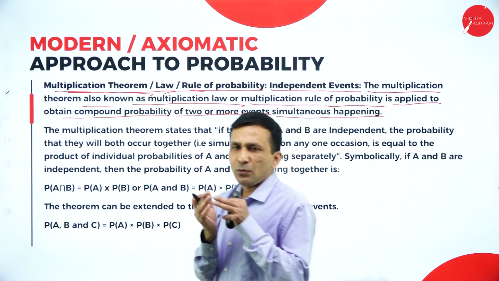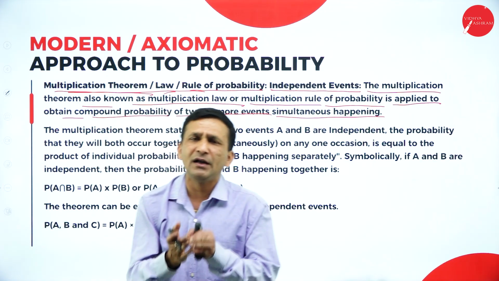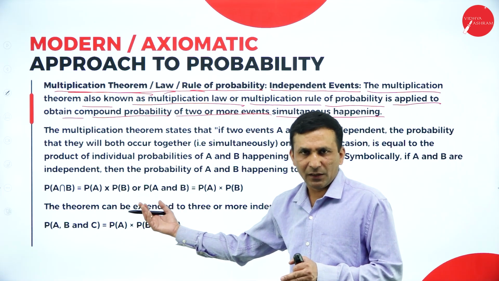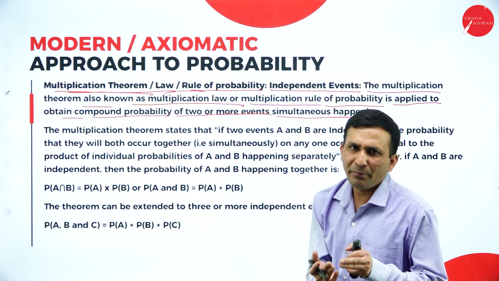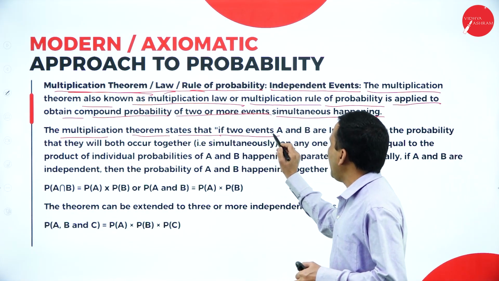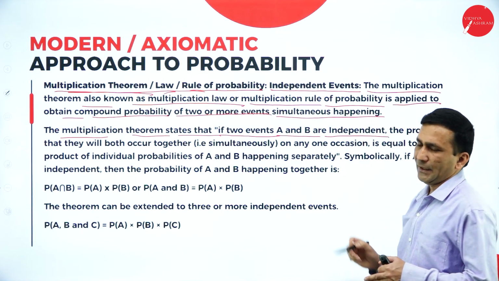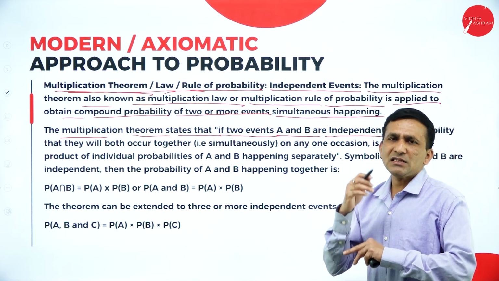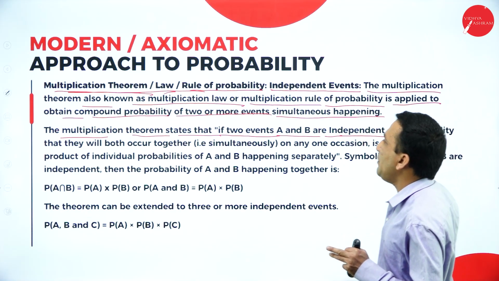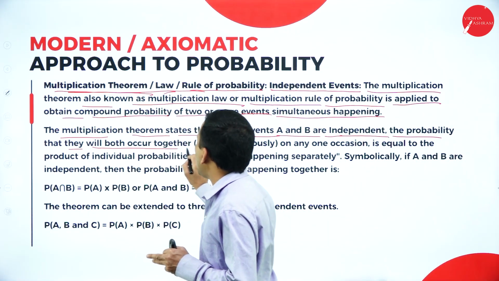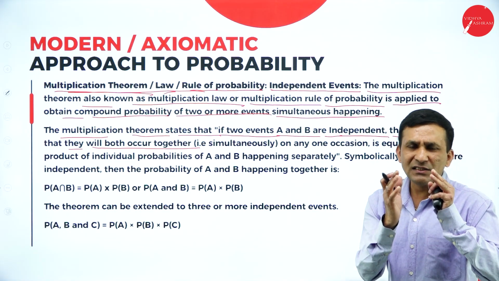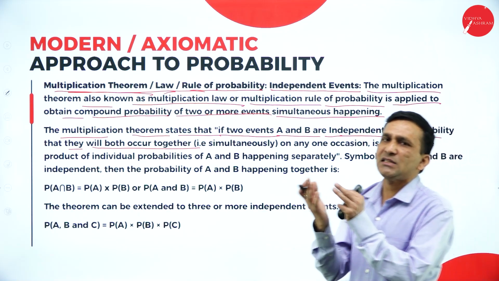Okay, when it is only two events or three events or more. So at the time of applying a multiplication theorem, we need to follow some basic guidelines. The multiplication theorem states that if two events A and B are independent, when event A is completely different from event B, the probability that they will both occur together, we need to identify. Either the chances of getting event A, the chances of getting B.